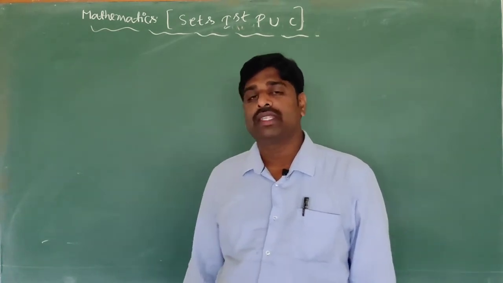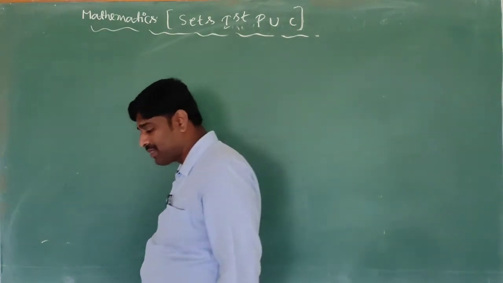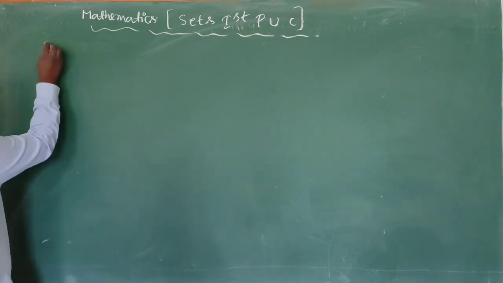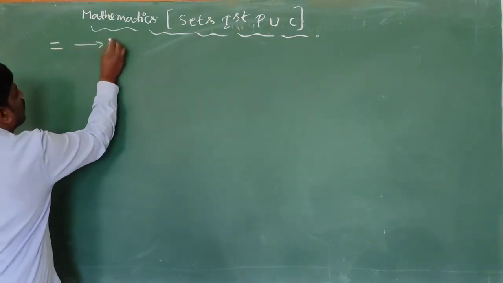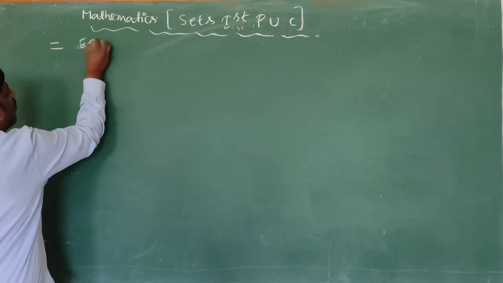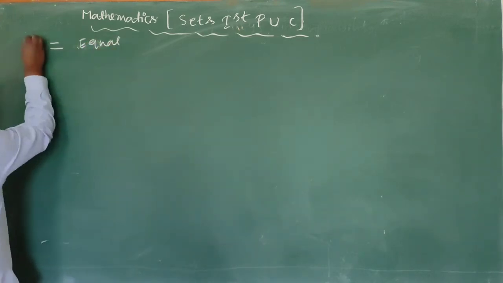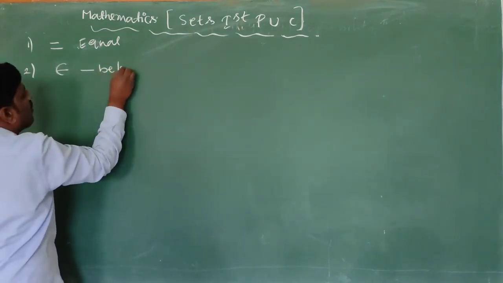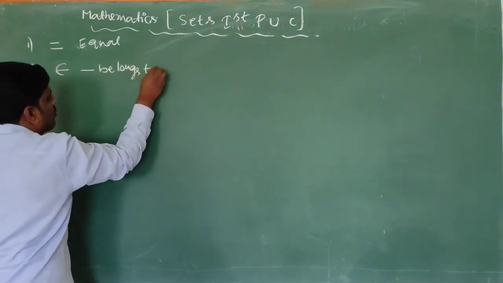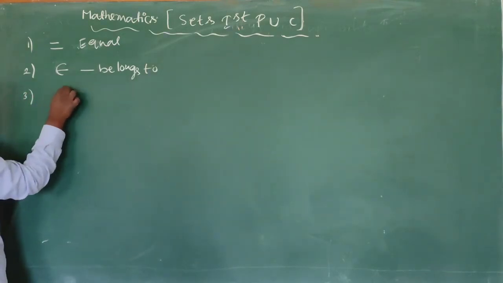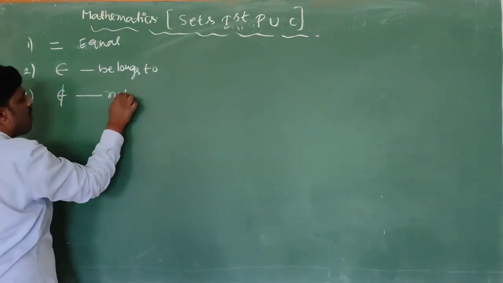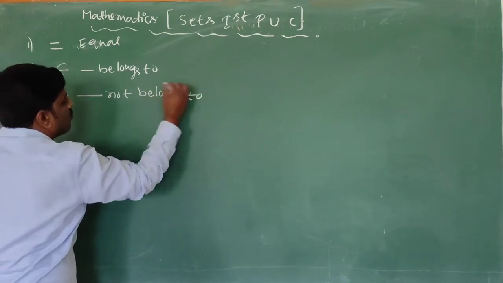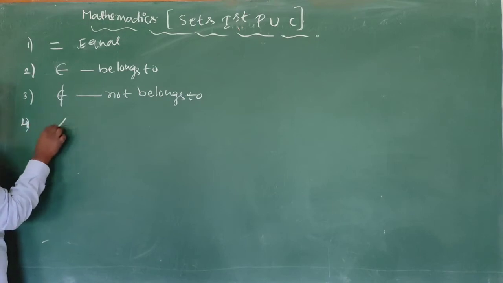Before going to sets, we must know some symbols. So this is equals. This is belongs to. Third one is not belongs to. This one is less than.